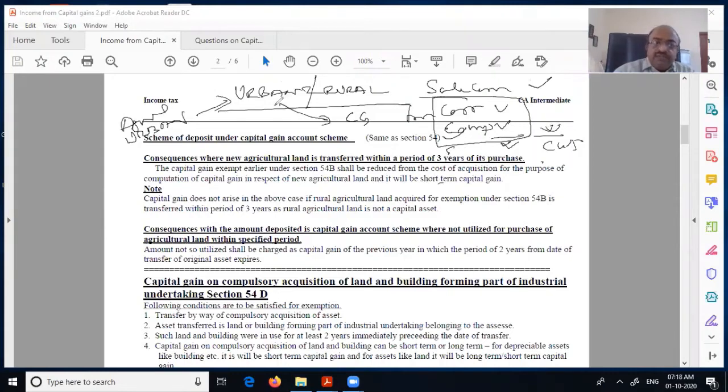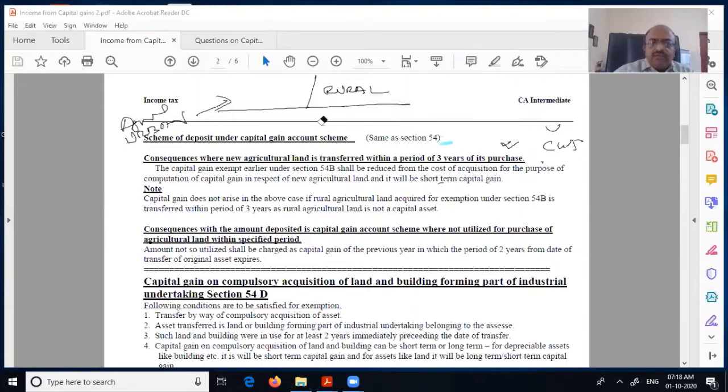But if you have not purchased urban agriculture land, if you have invested in rural agriculture land, what will happen? Rural agriculture land is exempt. Therefore, there will be no capital gain even if you sell the rural agriculture land within a period of 3 years. So, there is a lacuna in the law.